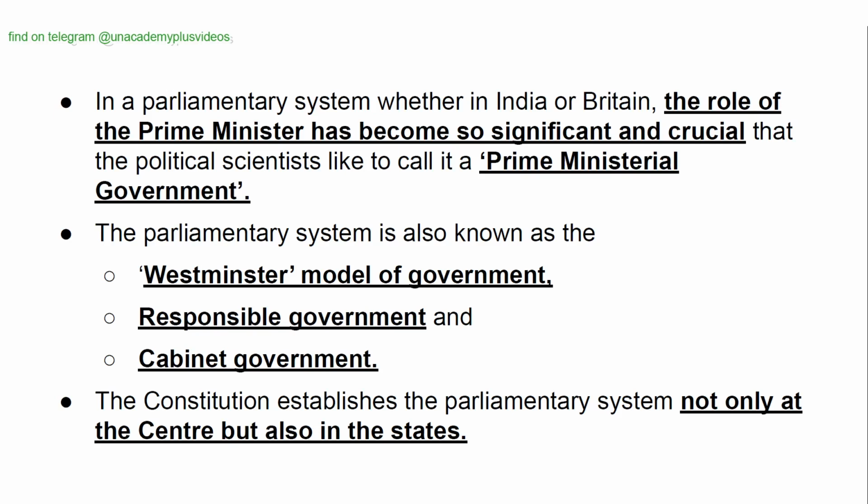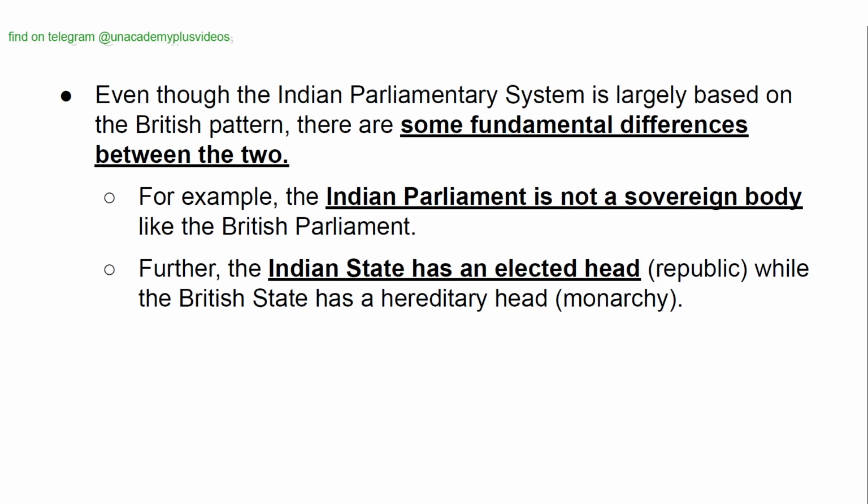In a parliamentary system, whether in India or Britain, the role of the Prime Minister has become so significant and crucial that political scientists like to call it a prime ministerial government. The parliamentary system is also known as the Westminster model of government, responsible government, and the cabinet government. The constitution establishes the parliamentary system not only at the center but also in the states.